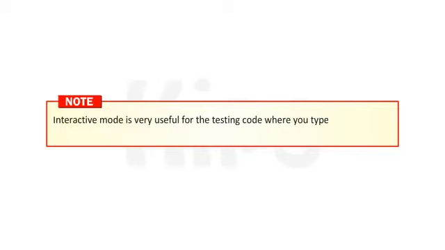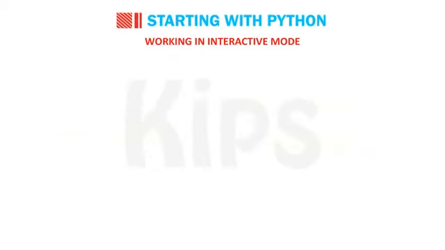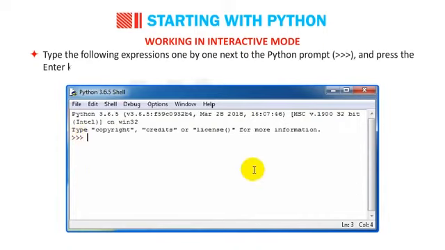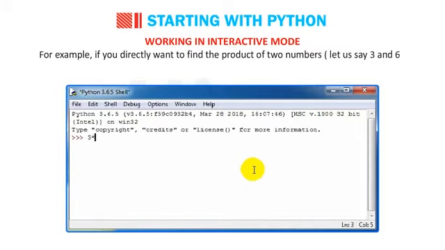Students note that interactive mode is very useful for the testing code, where you type the commands one at a time and get the result or error immediately. Type the following expressions one by one next to the Python prompt and press the Enter key after every expression. For example, if you directly want to find the product of two numbers, let us say 3 and 6, simply type 3 * 6 next to the Python prompt.